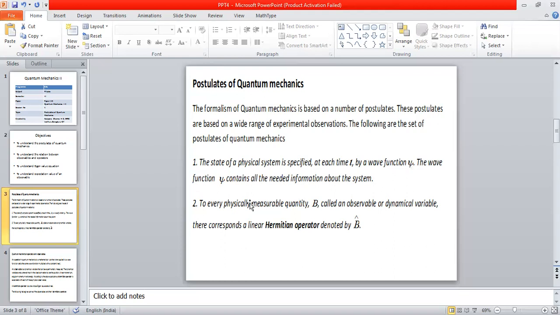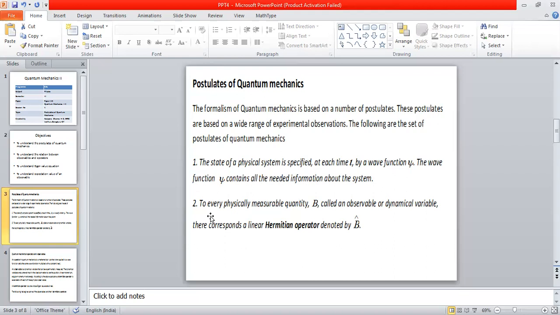So we can say that the wave function psi is something like a tool which encodes all the information regarding the given physical system. So this is what the first postulate talks about: the existence of a wave function for a given physical system, and it also says that using that wave function psi for that system, it is possible to find out all necessary information about the system. So this is the first postulate.